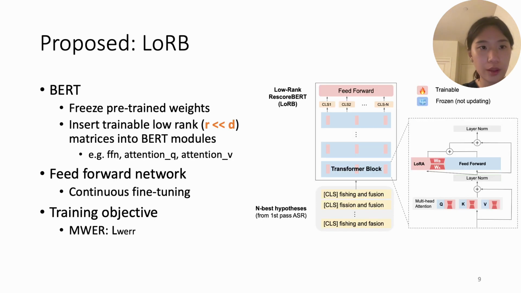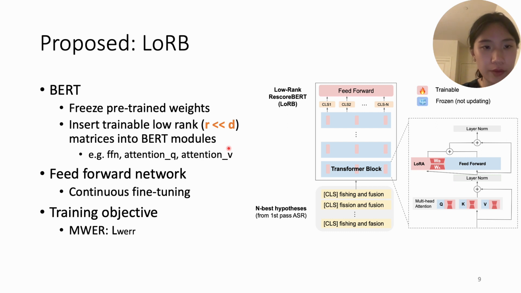So how do we apply low-rank adaptation to the Rescoring BERT? We applied two different strategies to the two components inside the Rescoring BERT model. First, for the BERT model, we freeze the pre-trained weights of the BERT, and we insert the trainable low-rank matrices into the BERT modules.